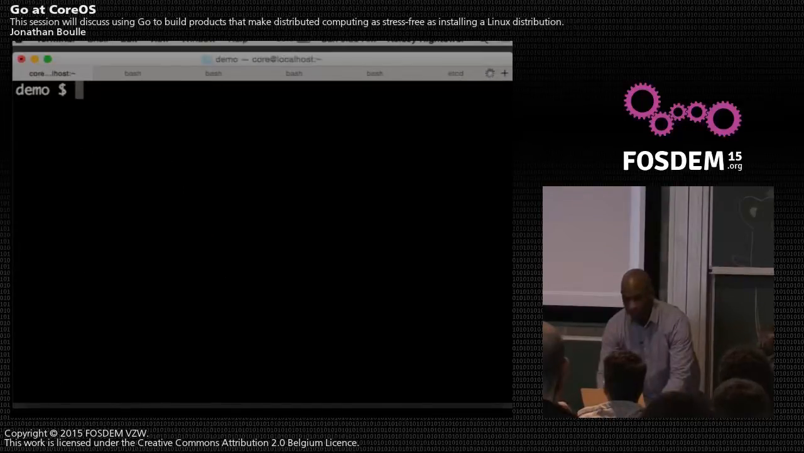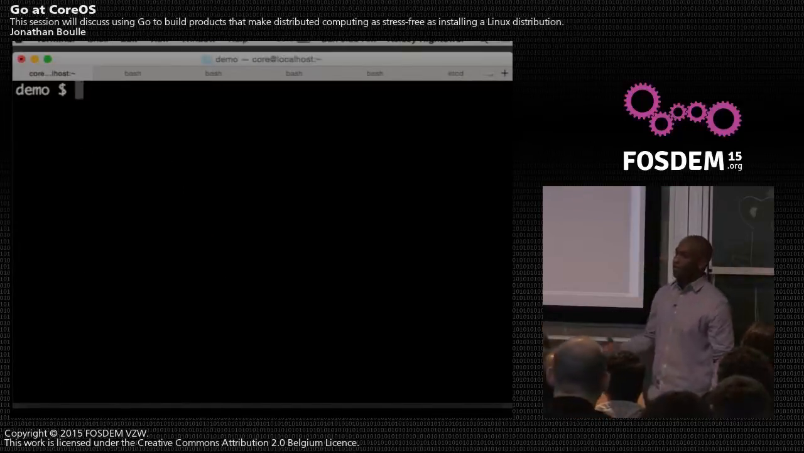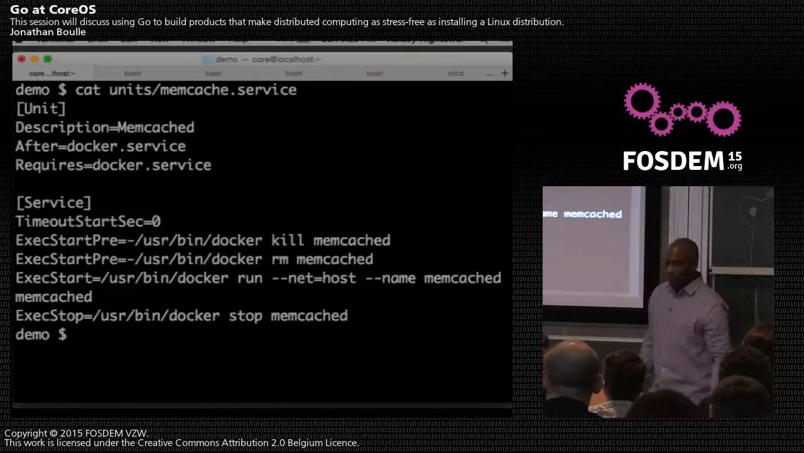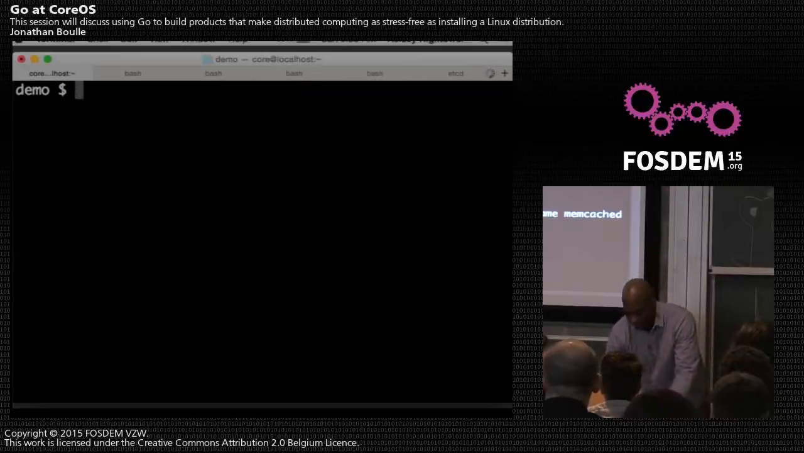But Fleet's real power is actually scheduling work into the cluster. It's a really simple scheduler that allows you to give it a unit file, and it tries to do the right thing to find the right server to run your resources. So in order to do that, I can give it a unit file. So here's memcache. Anyone used memcache before? If it sucks, there's someone here you can actually blame. I'll let you guys figure that one out.